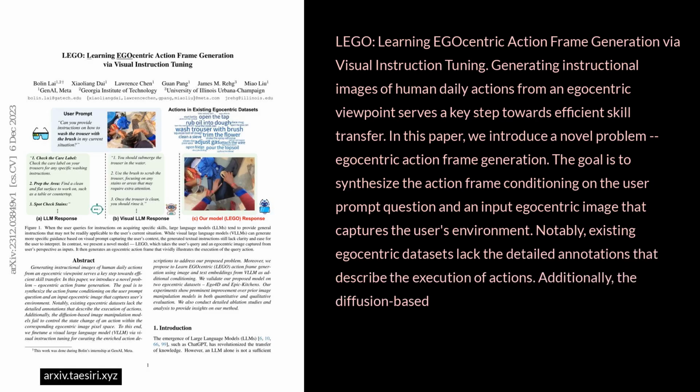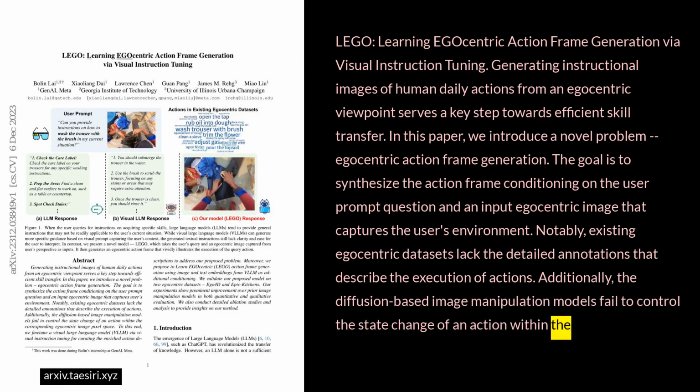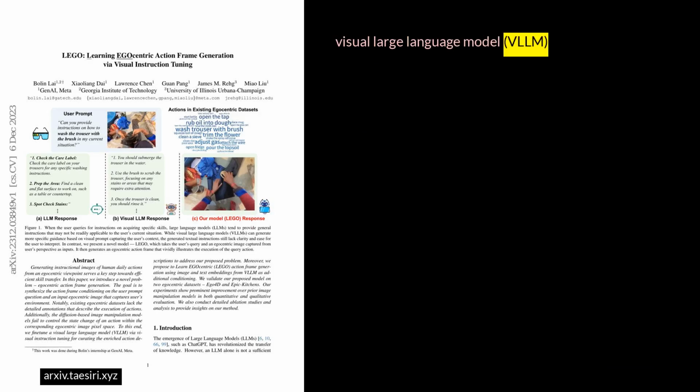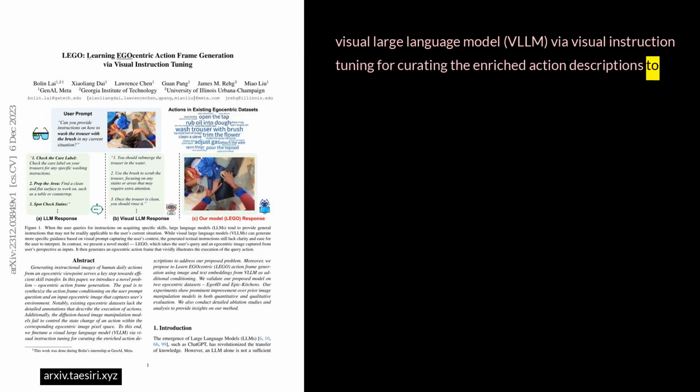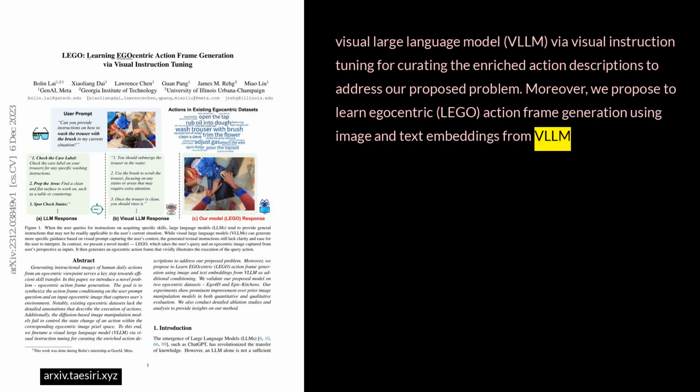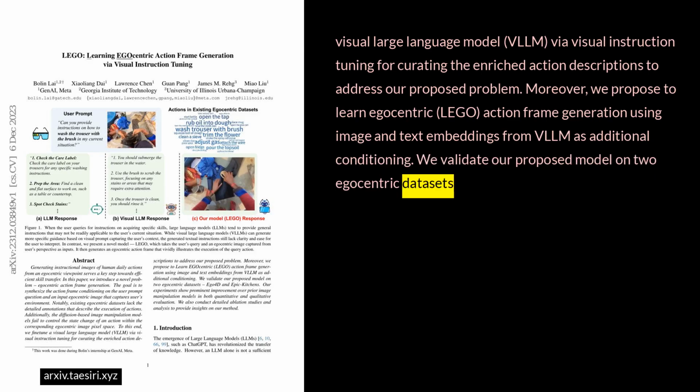Additionally, the diffusion-based image manipulation models fail to control the state change of an action within the corresponding egocentric image pixel space. To this end, we fine-tune a visual large language model, VLLM, via visual instruction tuning for curating enriched action descriptions to address our proposed problem. Moreover, we propose to learn egocentric LEGO action frame generation using image and text embeddings from VLLM as additional conditioning. We validate our proposed model on 2 egocentric datasets, Ego4D and Epic Kitchens.